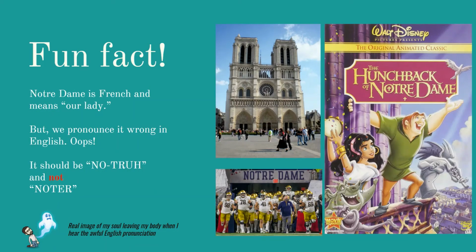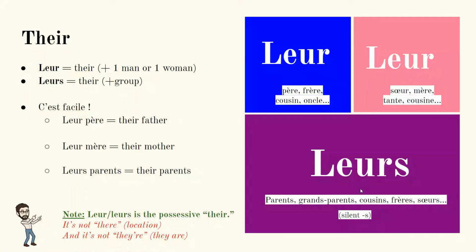In fact, you may have even seen notre at some point before in the term Notre Dame. It's French and it means Our Lady because notre means our. Unfortunately, we pronounce it wrong in English, like when we're talking about sports teams. People say Notre Dame, they should be saying Notre Dame. As you can tell, this kills me a little bit every time I hear it. So as French students, please only pronounce this as Notre Dame, Our Lady.